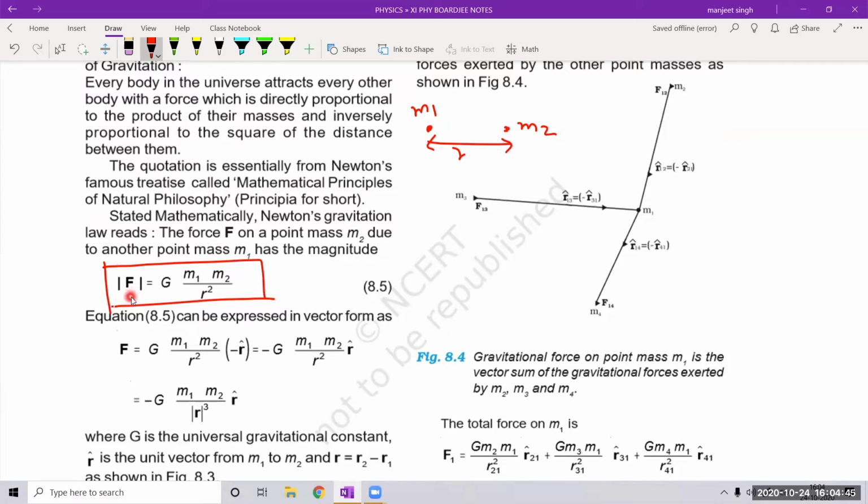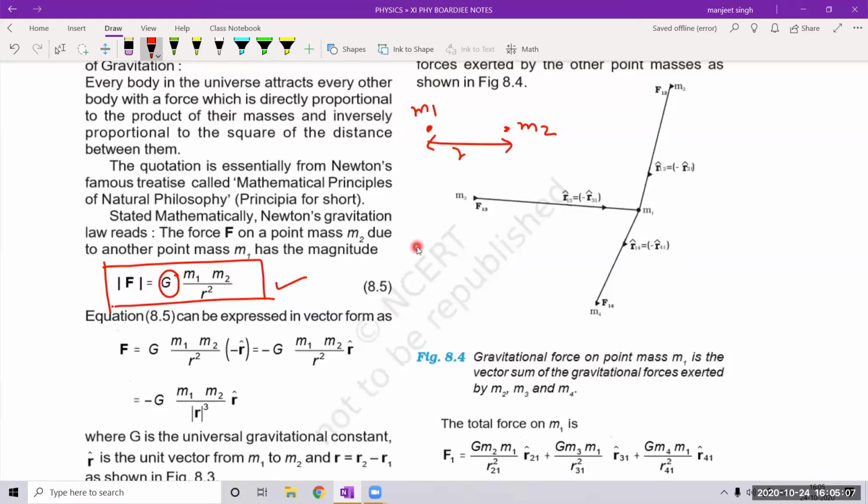And this force depends on the product of the masses m1 and m2. And G is the universal gravitation constant. Its value is constant in the whole universe. In all of the universe, this value is constant. So this is the scalar form of Newton's law.